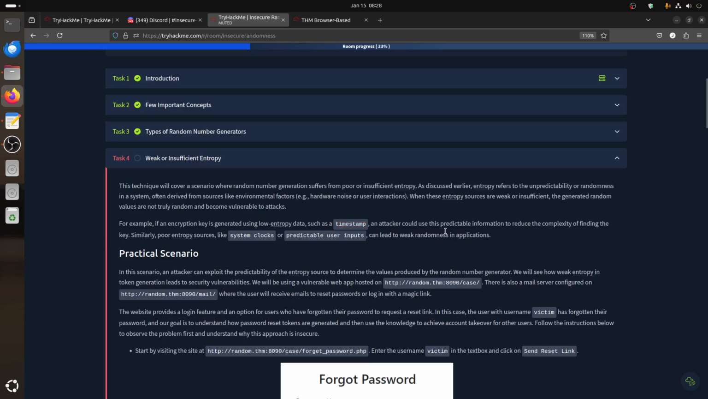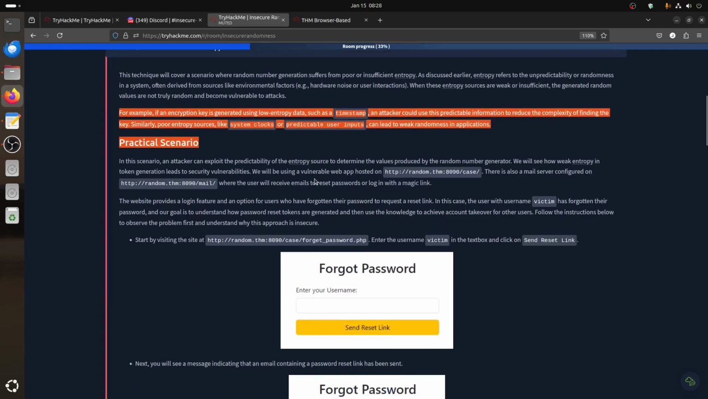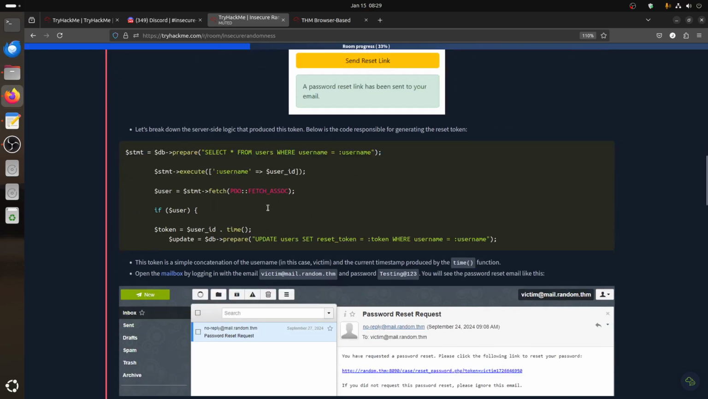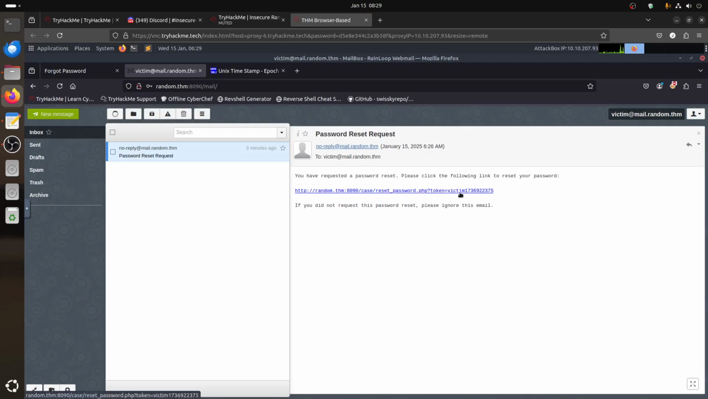An attacker could use this predictable information to reduce the complexity of finding the key. Poor entropy sources include the system clock and predictable user input. These are not secure; you can guess them. It also gives us an example of how the code works. The code selects a username, which we give it, then adds the user ID and then adds the time. This is exactly what we got: the user ID is victim and the time is that one.